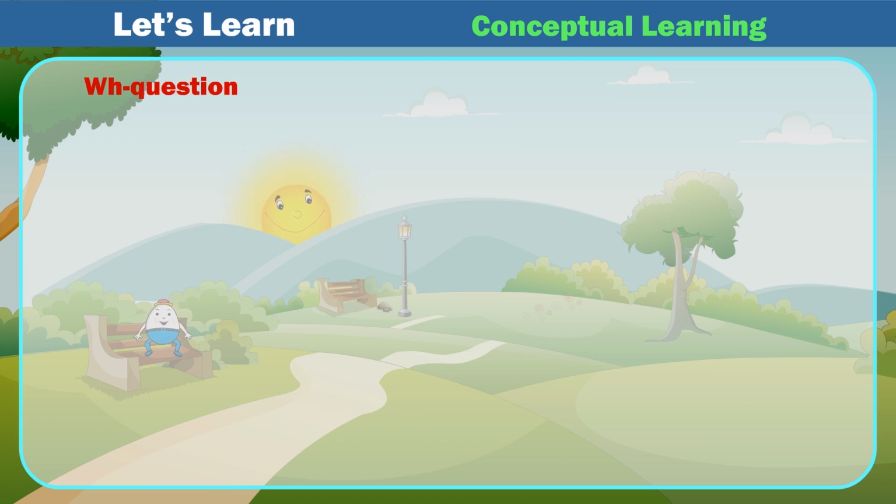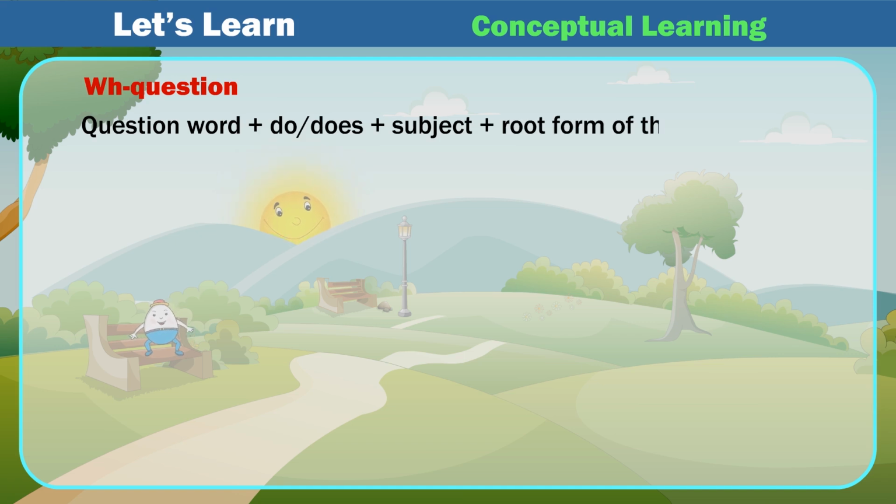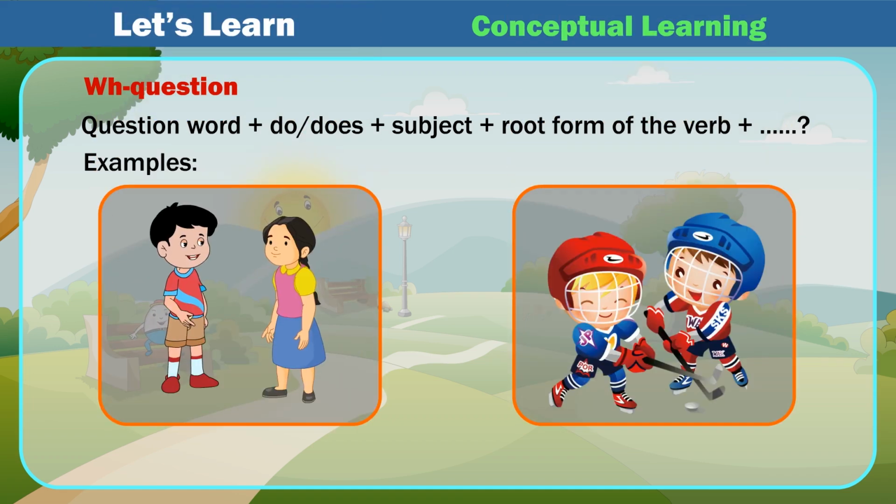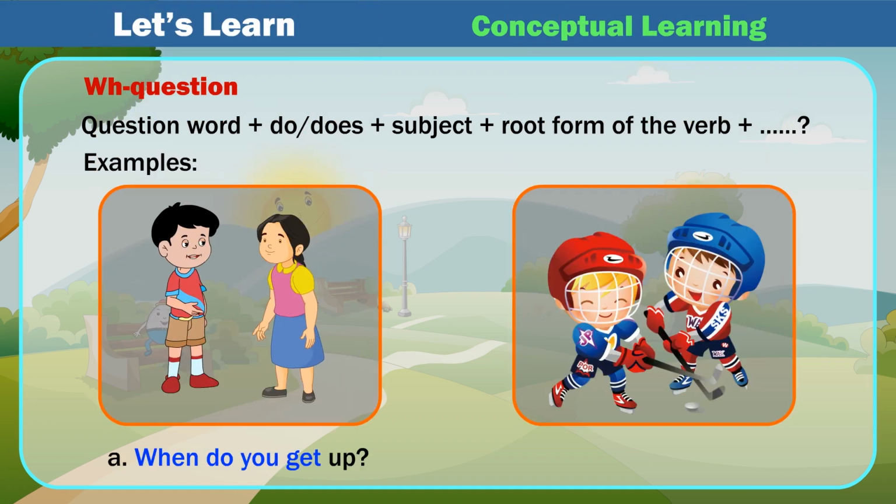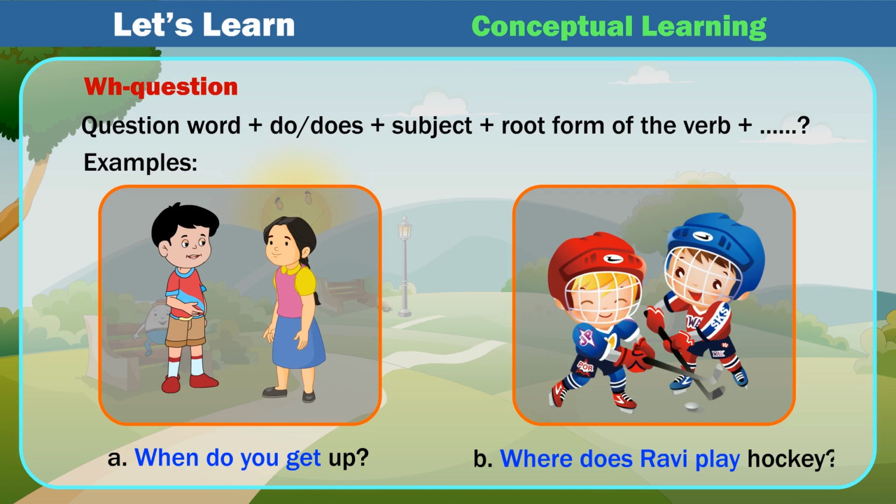WH question. Question word plus do/does plus subject plus root form of the verb. Examples: A. When do you get up? B. Where does Ravi play hockey?